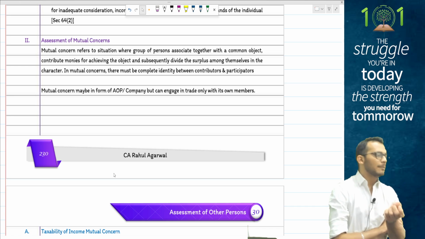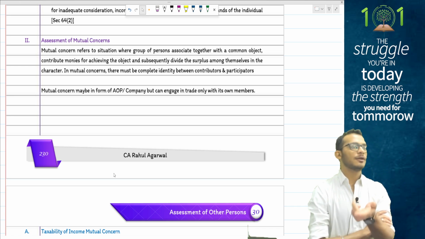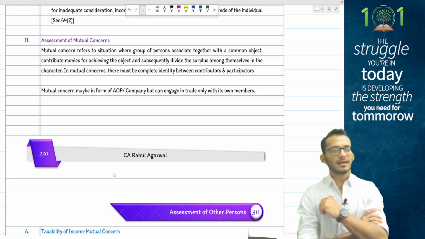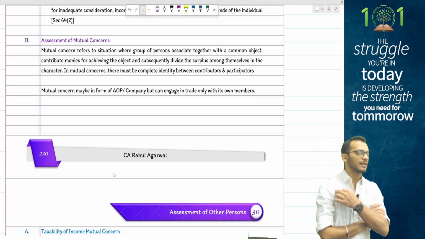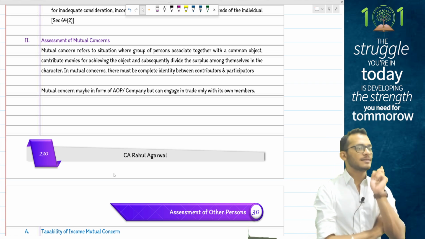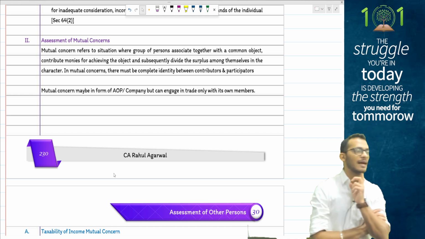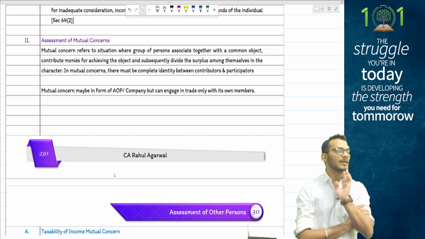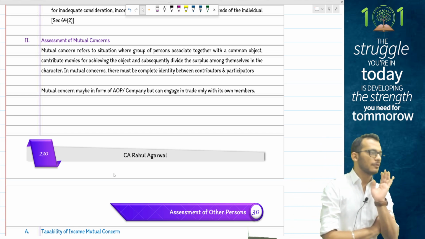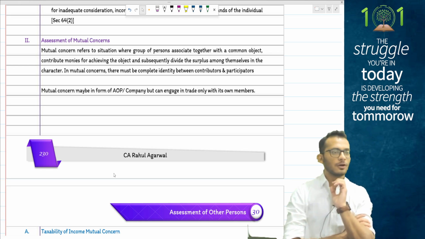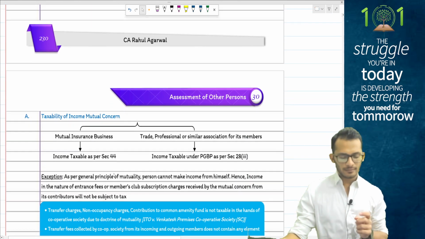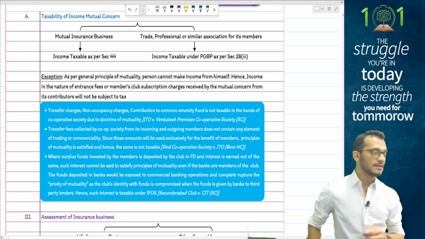At the same time, people, income tax also clarifies, when you give money to your members, please don't make any commercial transaction. If you are going to start selling to them at commercial nature, then it is fully taxable under the head PGBP. Under that PGBP charging section, it says transfer to members at commercial values is taxable, meaning whatever you are receiving should be given to members at no profit, no loss. Starting to make profits from the transaction will automatically make you taxable under this head also. Yes, so that is what mutual concern basically says, people. When you have any kind of mutual concerns, these are fully taxable.